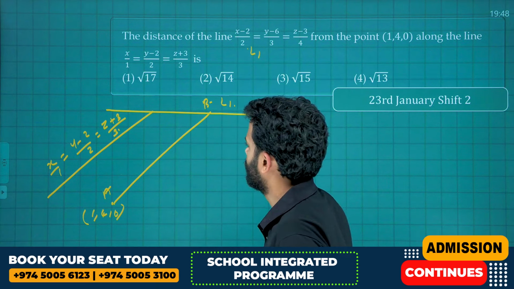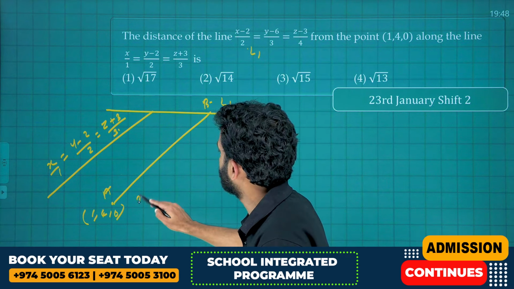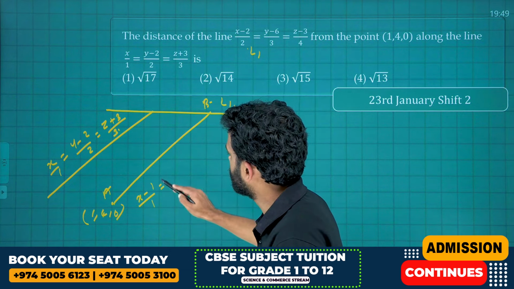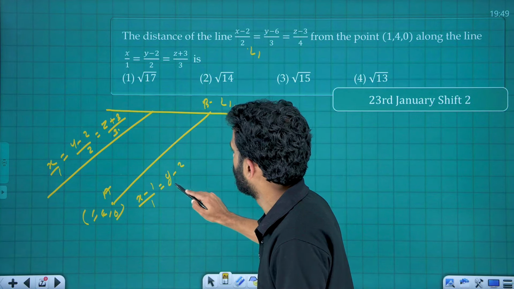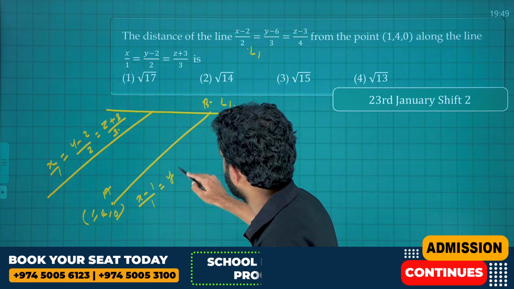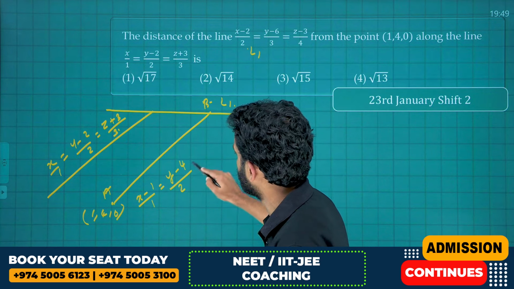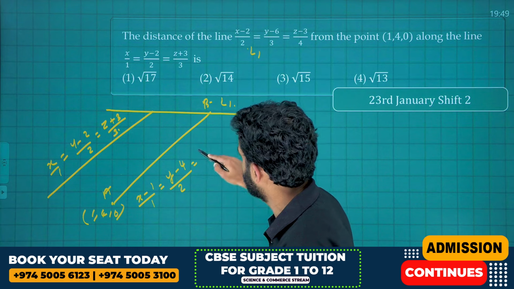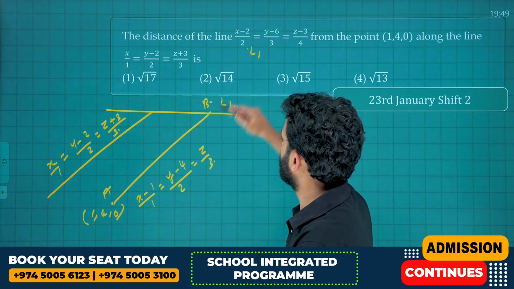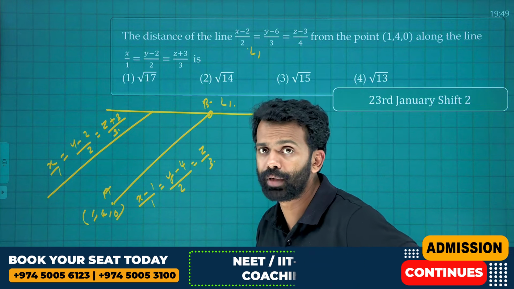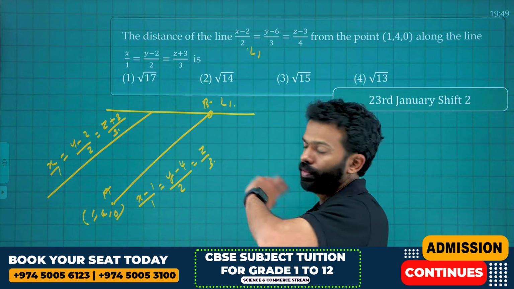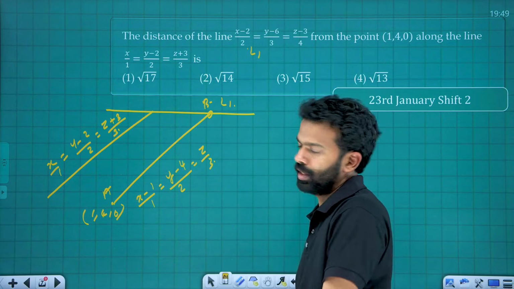It will be x minus 1 by 1, and we can use the direction ratios, which will be proportional, which is equal to y minus 4 divided by 2, which is equal to z minus 0, that is z by 3. We can solve the two equations for lambda and k, and if you substitute the value of any one of them, you will get the corresponding values of x, y and z here. Then you can apply the distance formula to get the final answer.